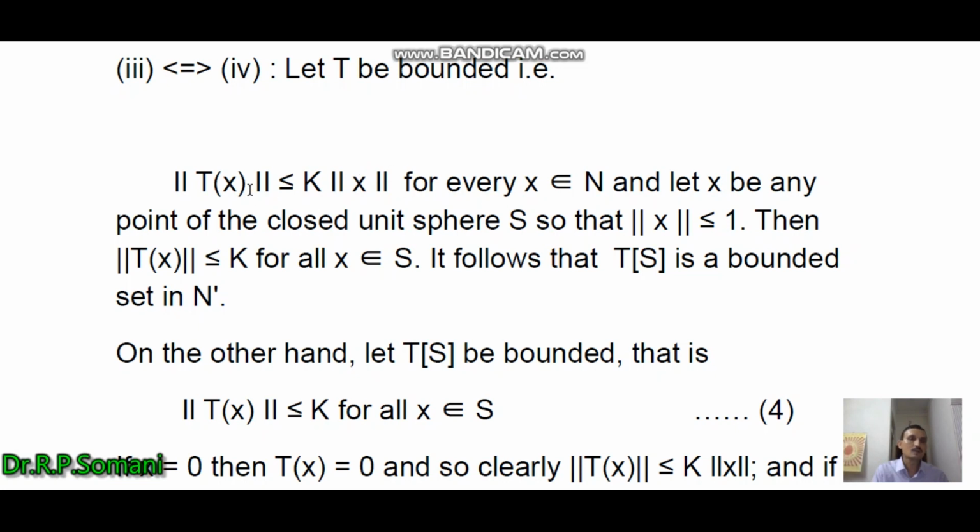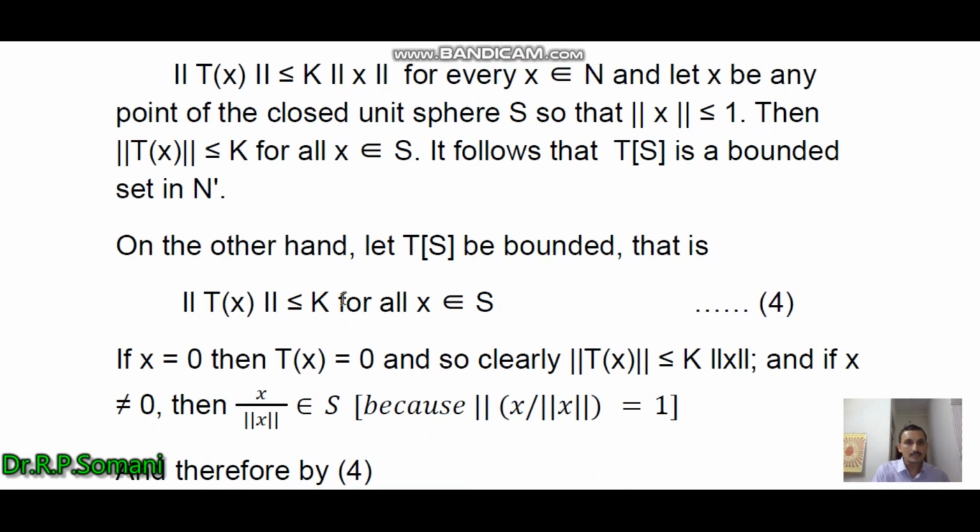Here this norm x is less than or equal to 1, therefore this norm of Tx has become less than or equal to k for all x belongs to S, and it follows that TS is a bounded set in N. So in this way we obtain that this set TS is a bounded set in N. On the other hand, let TS be bounded, that is, norm of Tx is less than or equal to k for all x belongs to S.